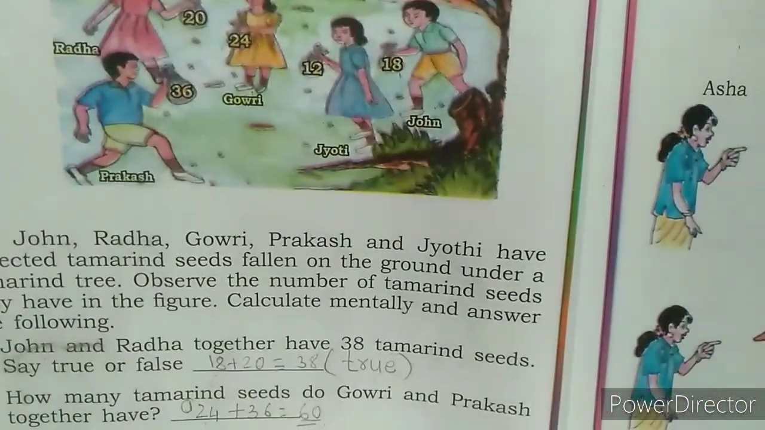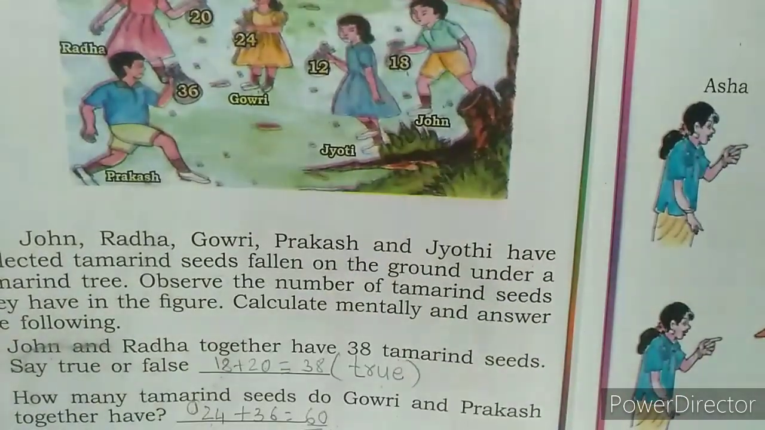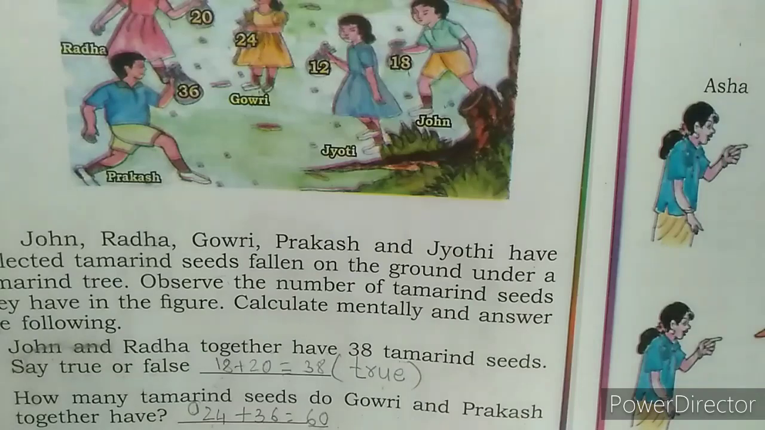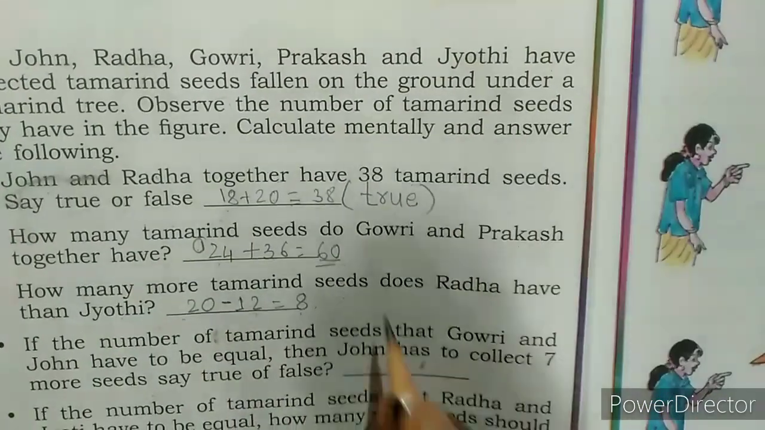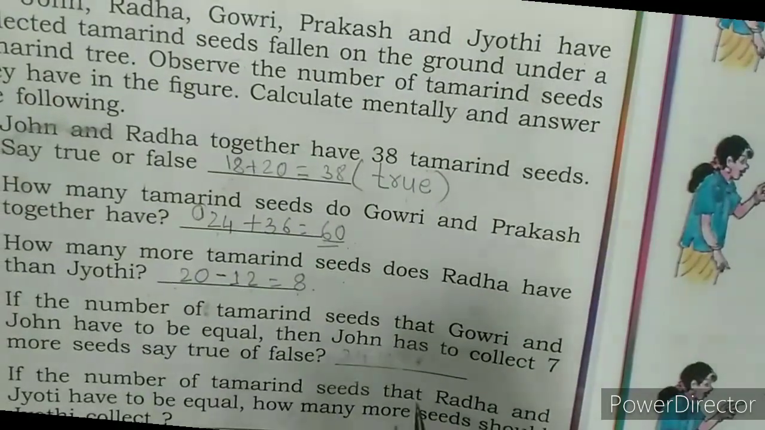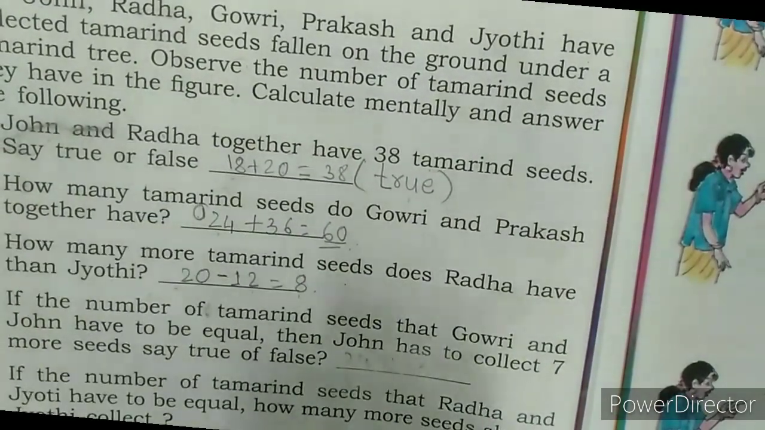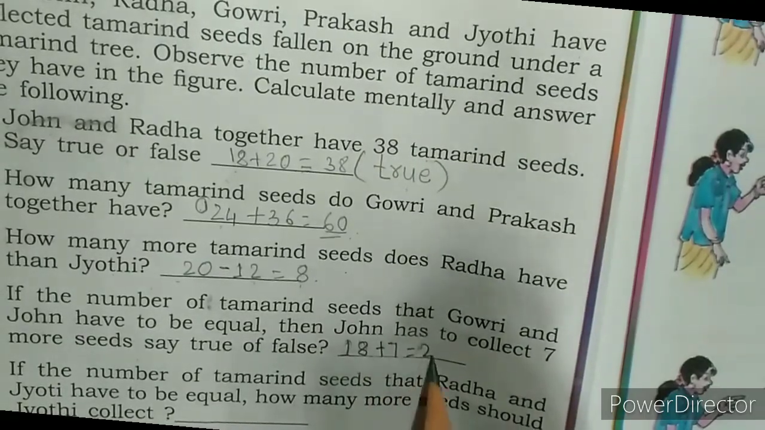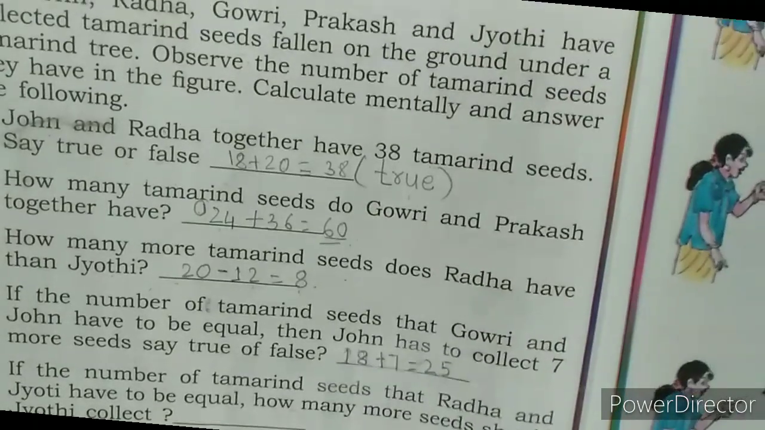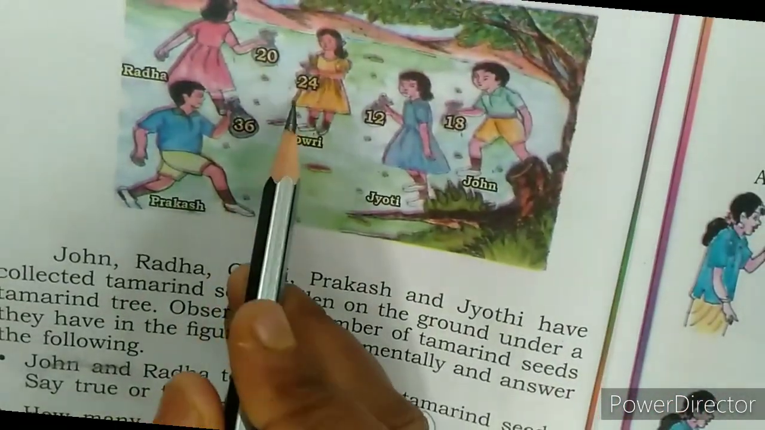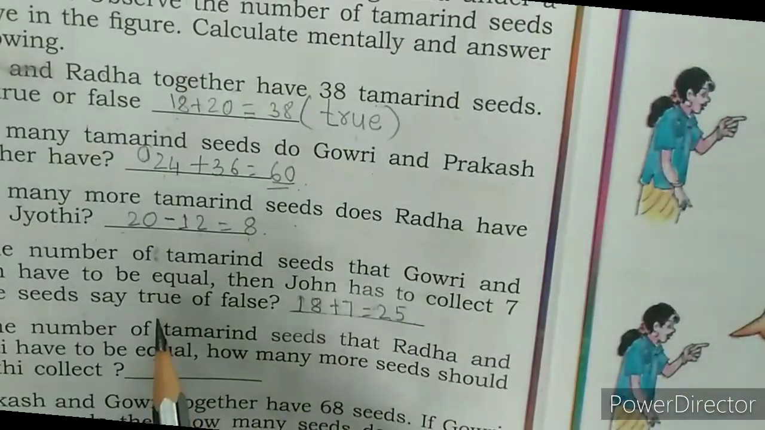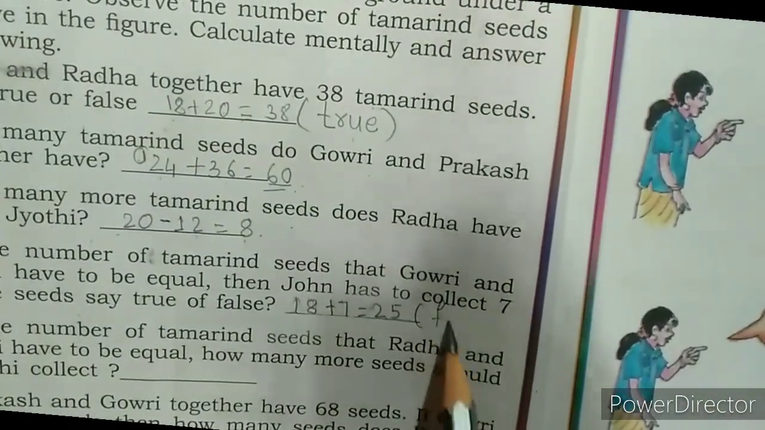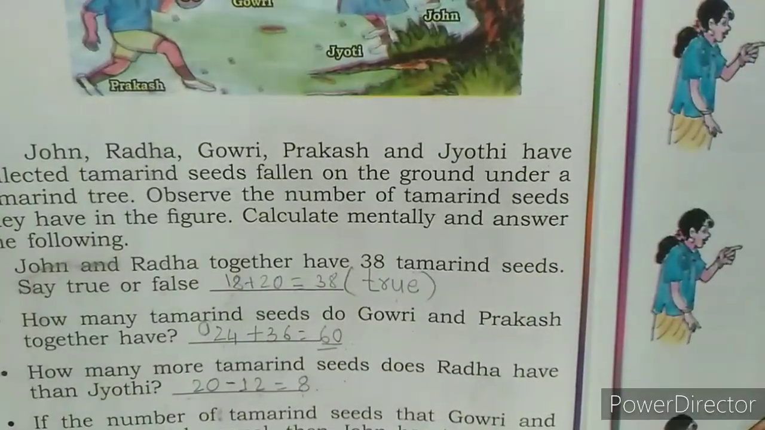Whether it is correct or not, we have to check. After 18, let us count 7: 19, 20, 21, 22, 23, 24, 25. Yes, see here. Yes, children, John already has 18. If he collects 7 more, then it will be 25. But Gauri has how many? 24. So is it true or false? It is false.